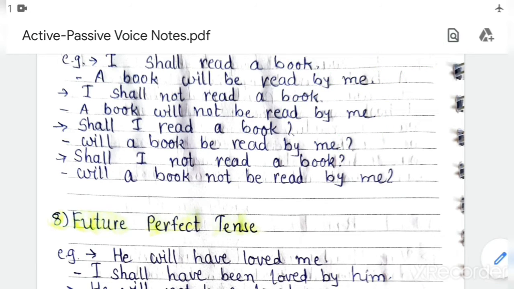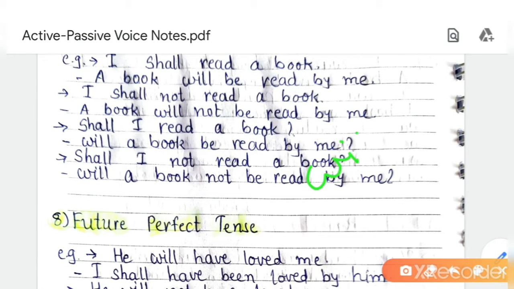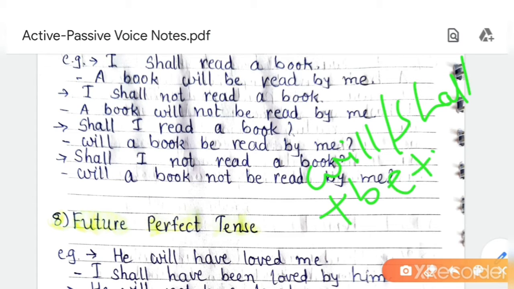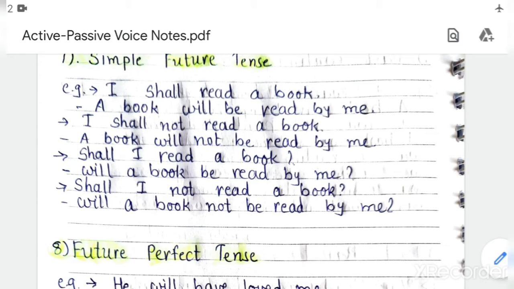Now for passive voice you will use will or shall plus be plus V3, same as modals. Will or shall plus be plus V3. So let's see the examples. I shall read a book. Now with I we use shall in future tense for active voice, but while changing into passive voice we have to put will or shall according to the subject of passive voice.